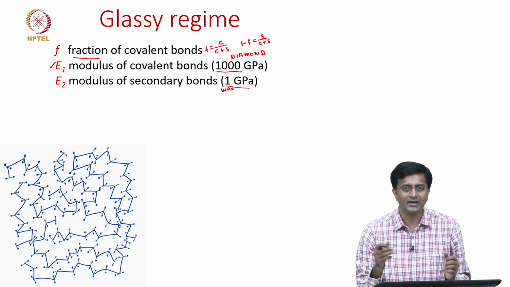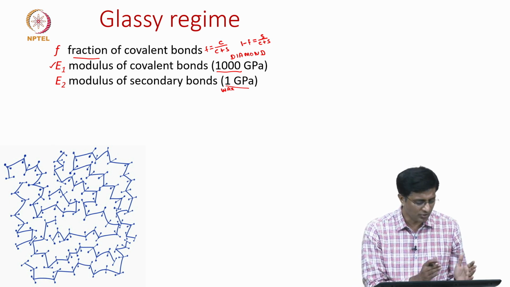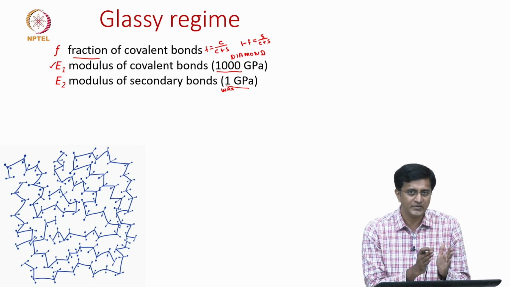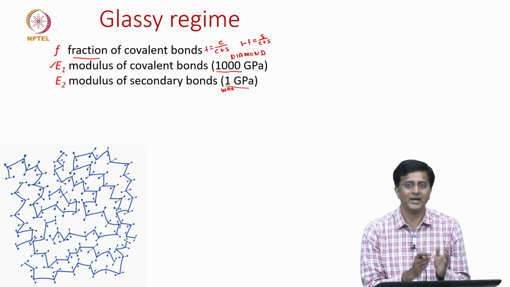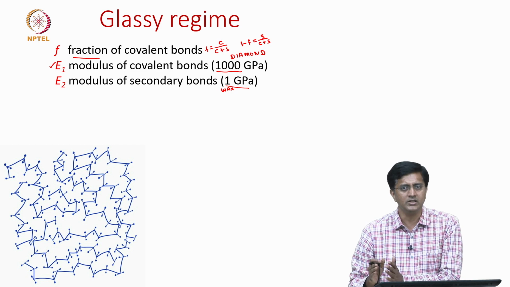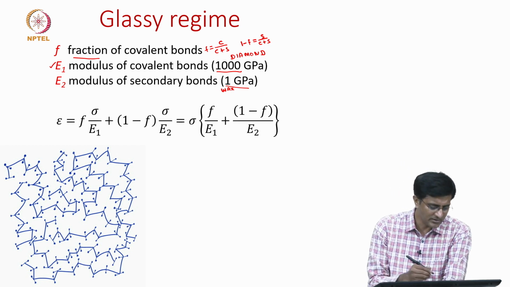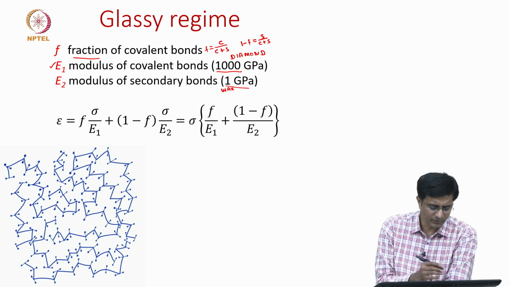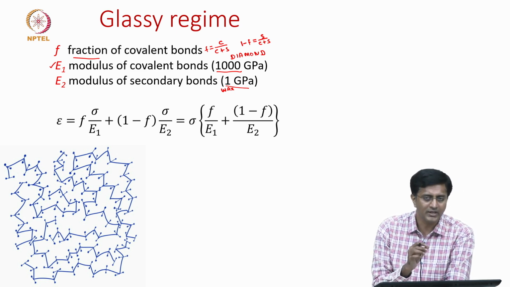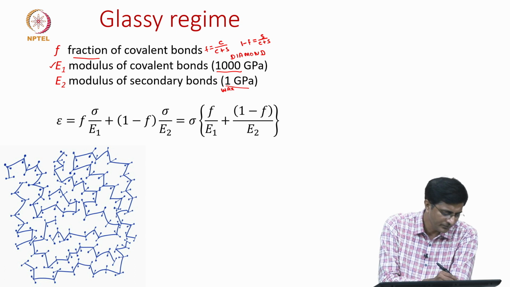So the strain I can write as a summation of the strain we see in the covalent bonds plus the strain we see in the secondary bonds. This is written by this equation, but before we get overwhelmed, let us look at one at a time.